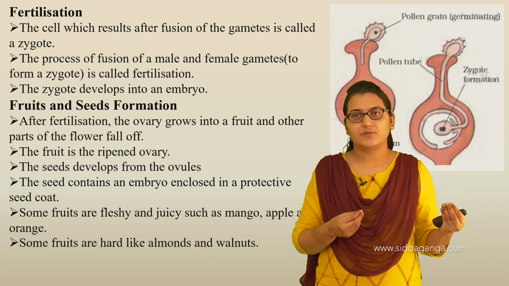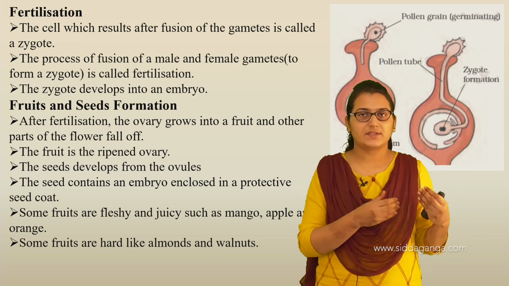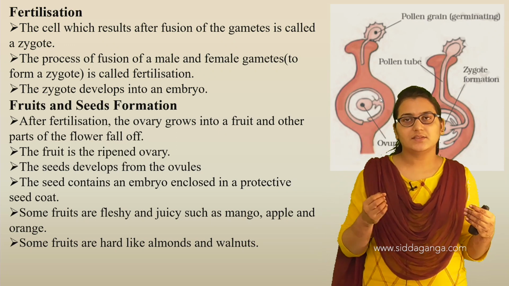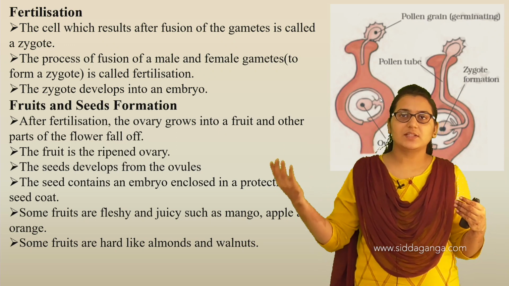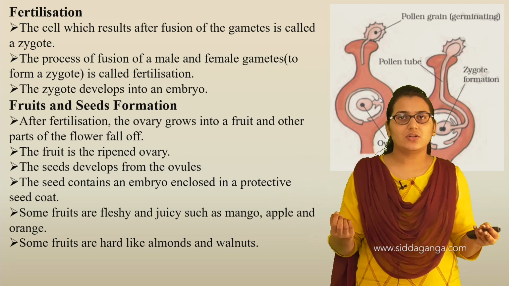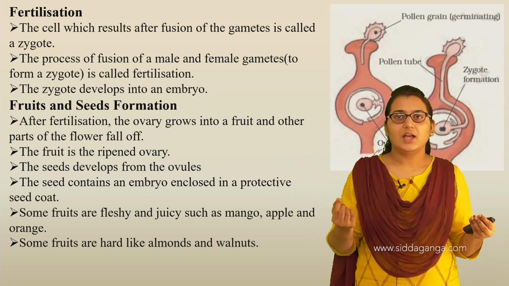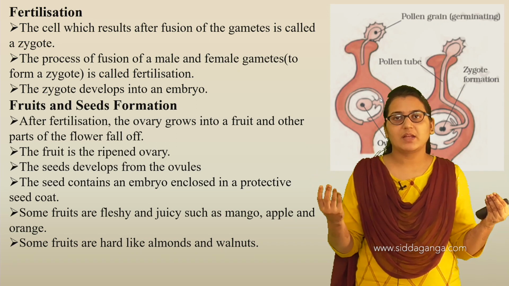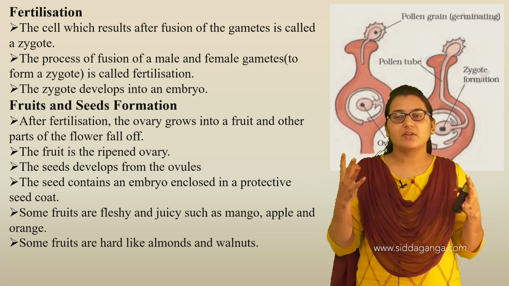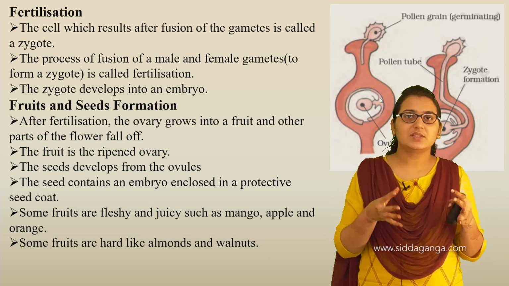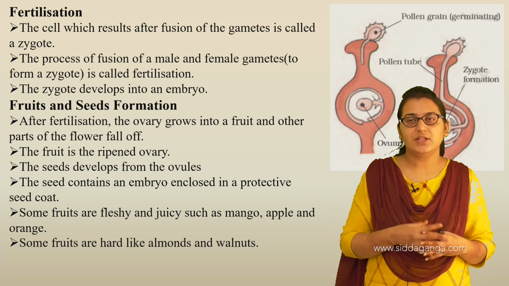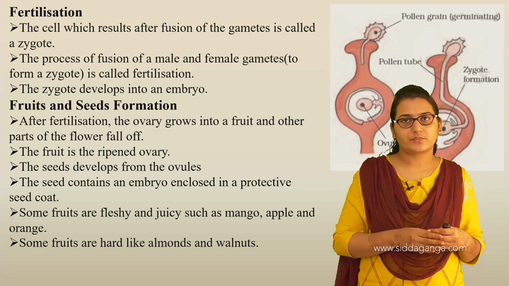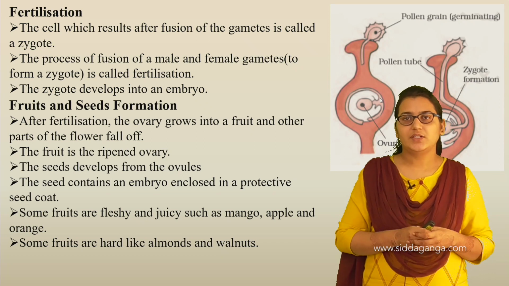If the pollen grains from the anther are transferred to the stigma of the same flower, it is pollination; if they are transferred to the stigma of a different flower, it is cross-pollination. In sexual reproduction, male and female gametes have to fuse. When they fuse, this process is called fertilization, in which a zygote is formed, which develops into an embryo.